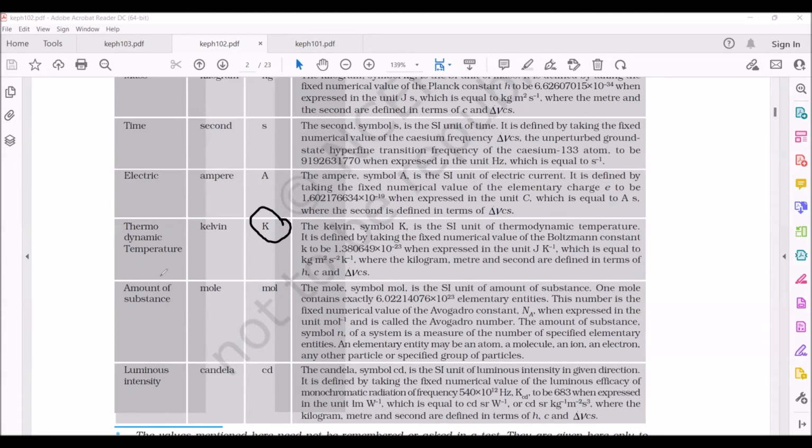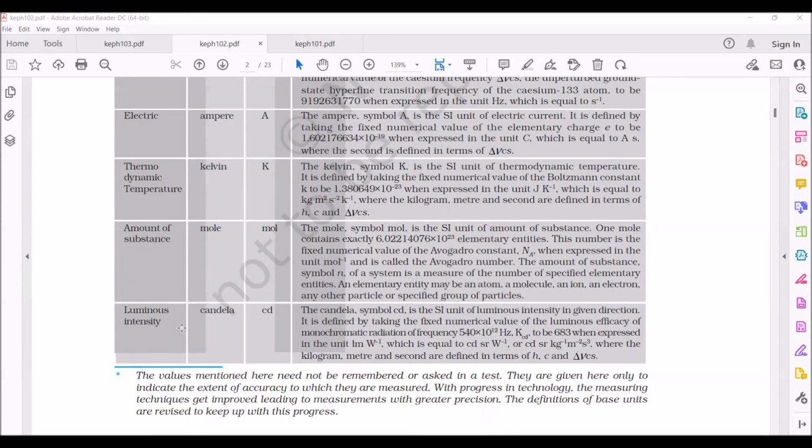Okay. Now the amount of substance, we call it the mole and we represent it with MOL. Why are we not representing it with M? Because M represents meter. Meter, absolutely. That's why we are taking MOL. It is simple, easy to understand. Even though the amount of substance unit is mole, we are not taking M because M is already given for some other unit.